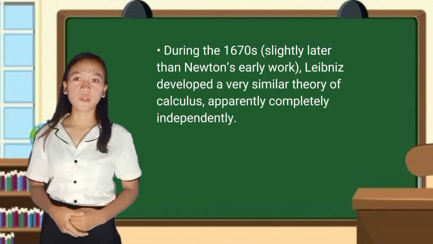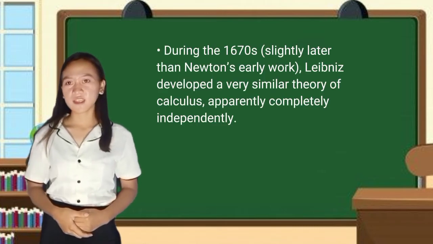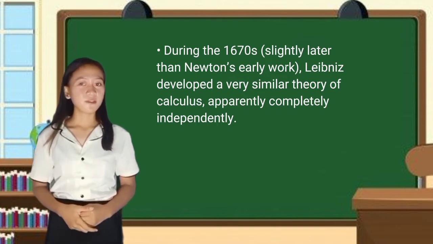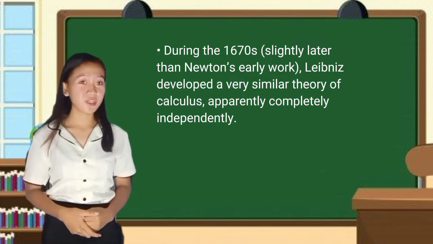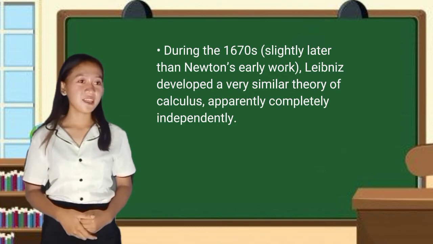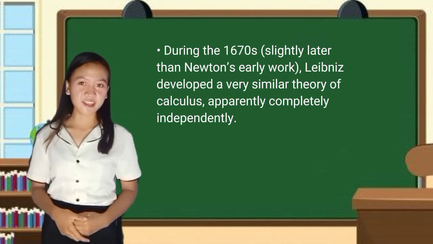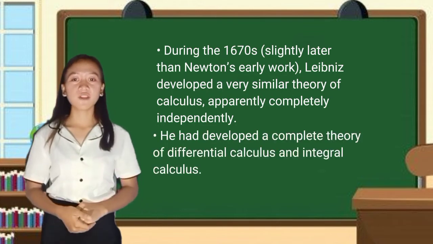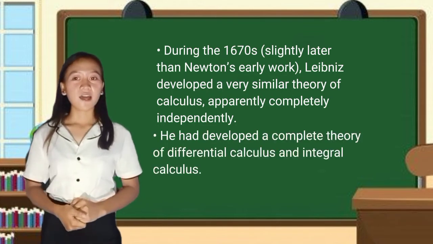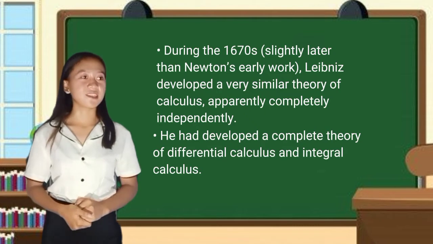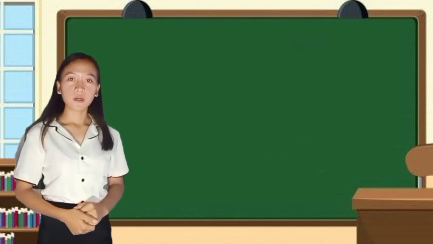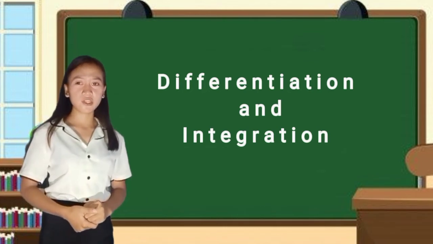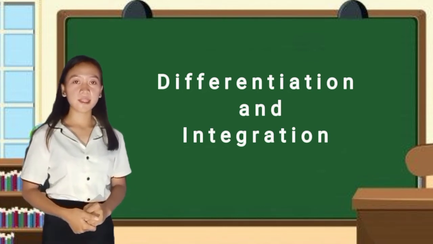Like Newton, Leibniz was a member of the Royal Society in London and was almost certainly aware of Newton's work on calculus. During the 1670s, slightly later than Newton's early work, Leibniz developed a very similar theory of calculus, apparently completely independently. Within a short period, about 2 months, he had developed a complete theory of differential calculus and integral calculus.